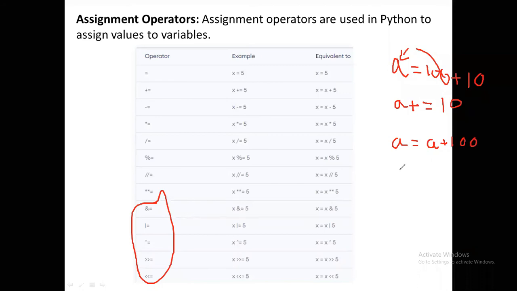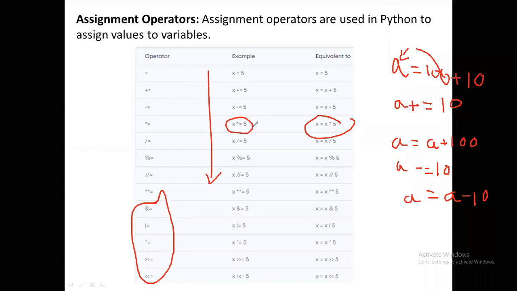Similarly, a minus equals 10 means a equals a minus 10. The remaining operations are all similar. x asterisk equals 5 means x equals x into 5. Similarly, x division equals 5 means x equals x divided by 5. Okay, I hope you all understand assignment operators. Assignment operators are used in Python to assign values. Okay, coming to the next operator.